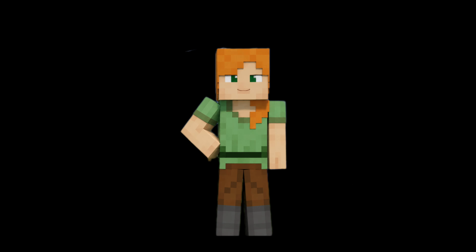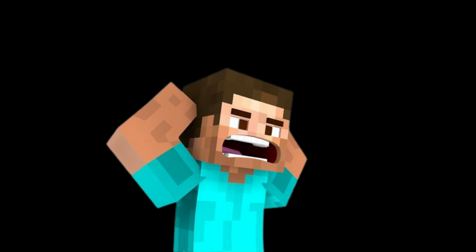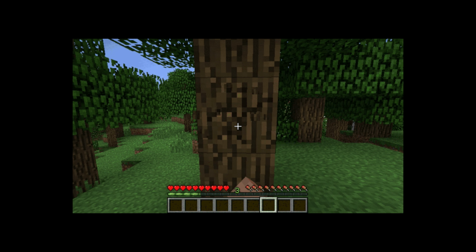Why? Because in the second year, he paid interest not just on the original 200 wood, but also on the 40 wood of interest that had been added in the first year. He paid interest on interest. That's the key difference. Steve is surprised. He has to go back to the forest and chop even more trees to cover that extra 8 wood.